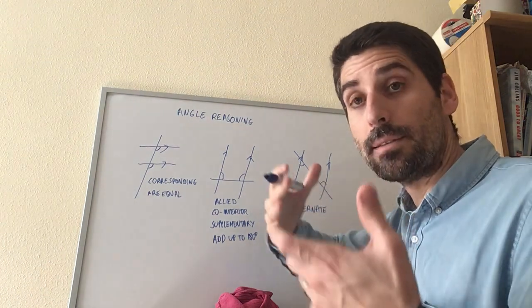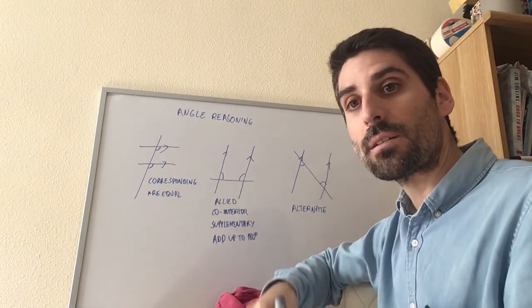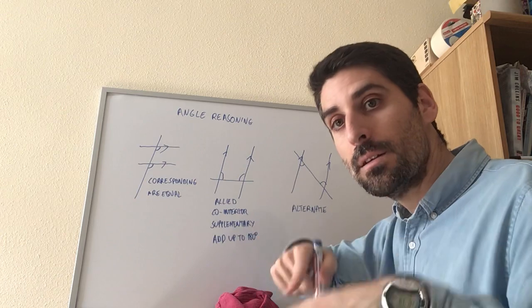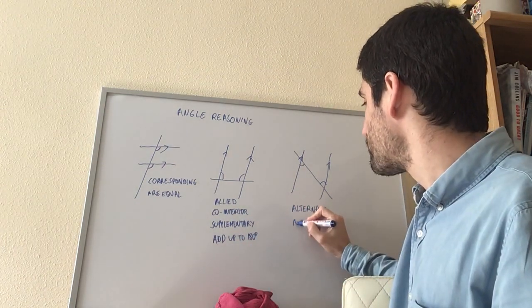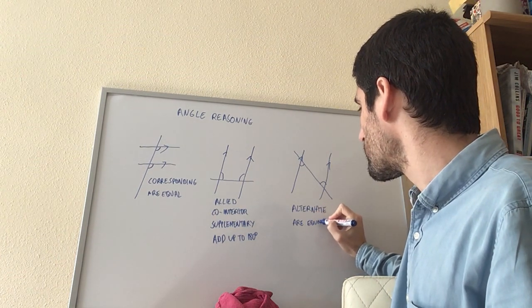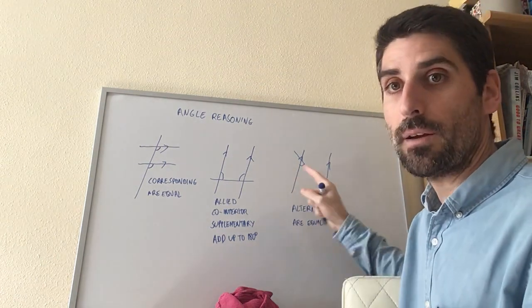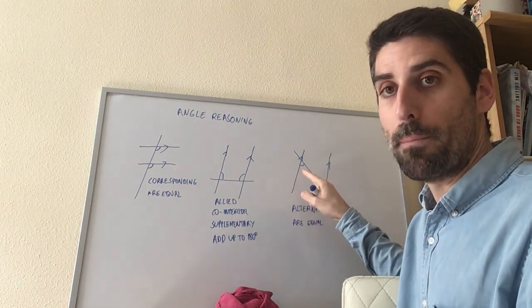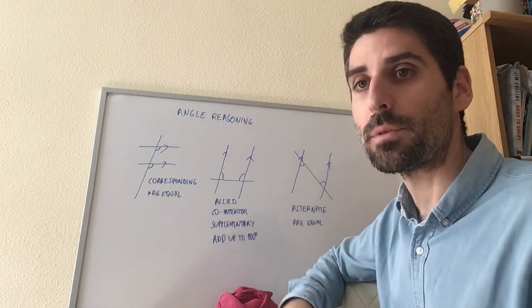alternate, and I would ask you to pause the video now, get a protractor, measure those two angles, see what you find. And hopefully what you find is that those two angles are equal. So if that was 60, that would be 60. If that was 35, that would be 35. They are always equal. Okay?